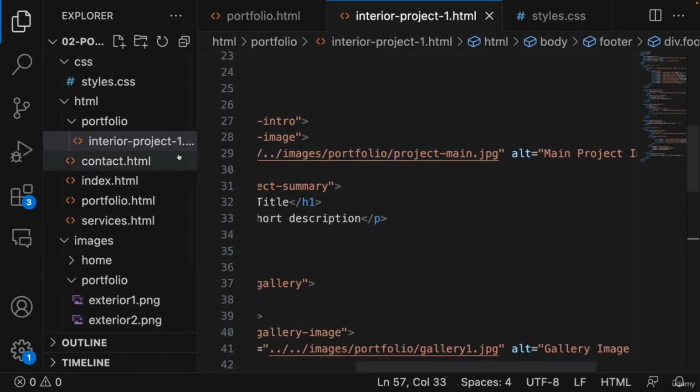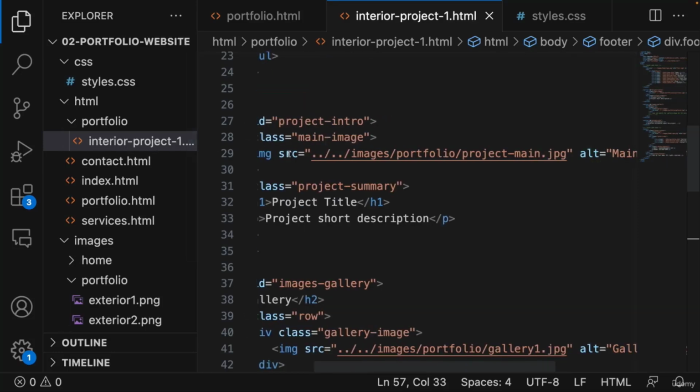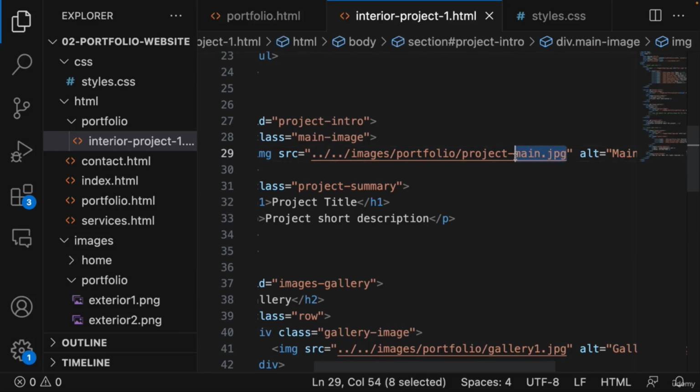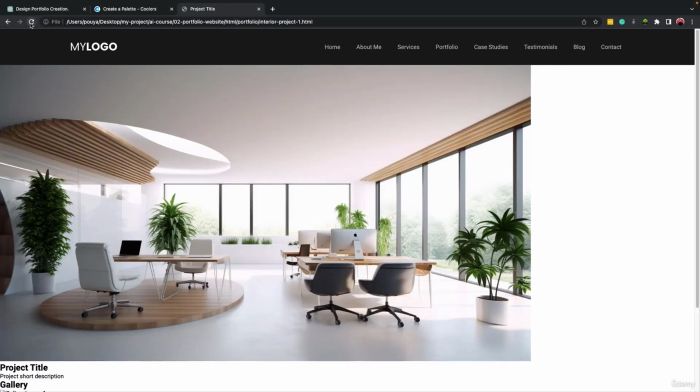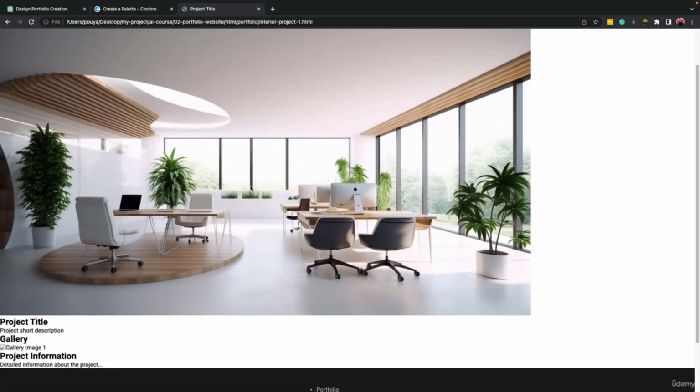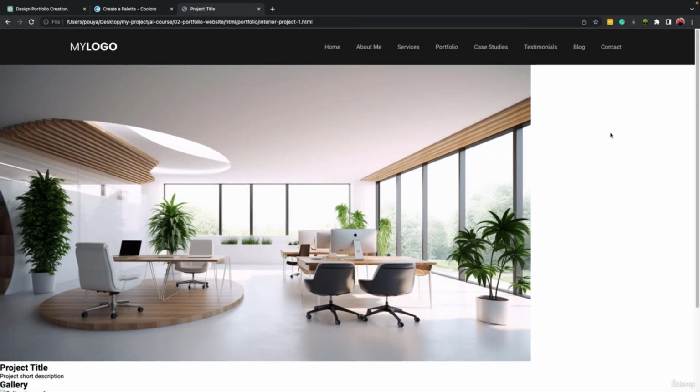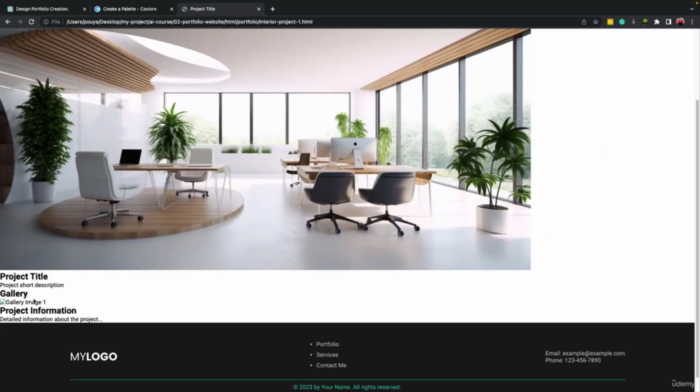Come back here. We are inside interior-project-one, and this is our main image. I'm just going to replace the name to load this image. Refresh it, and here's the image. Because we don't have any style for it, it doesn't look so well, right? It's so big and we require to work on it.